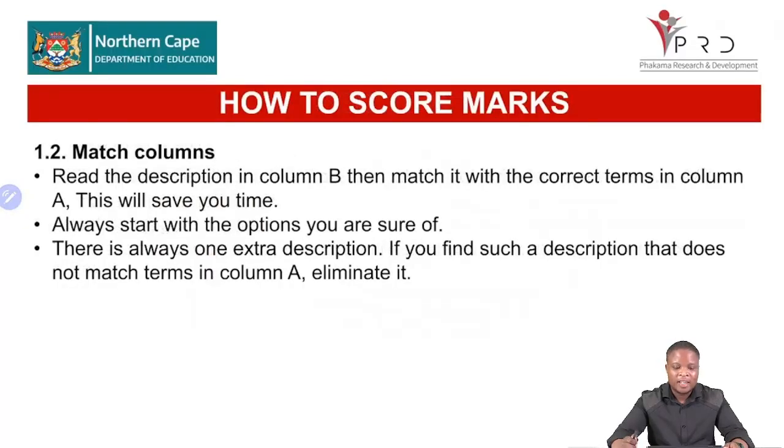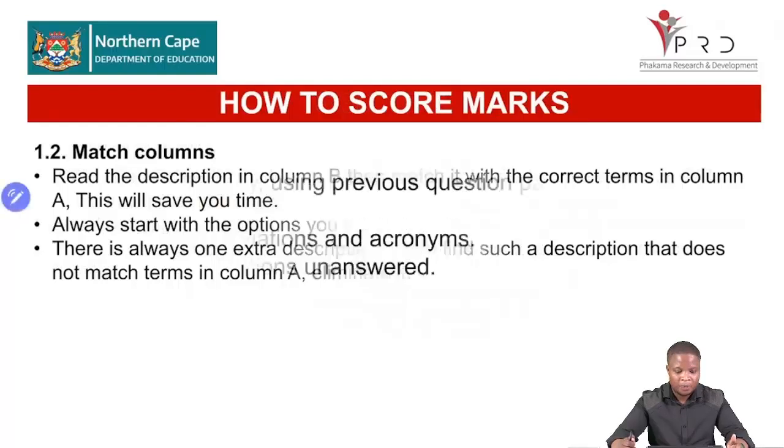answer without guessing. 1.2, you have column A and column B. From column B, you have your statement and you have a term in column A. It is easy to move from B to A. It saves time. If you read the statement in column B, then you can quickly match it with column A. That will save time. There's always an extra answer. You need to eliminate that answer if you find it. There's always 9 answers where we have 8 terms, right? So you need to eliminate the wrong answer, right?